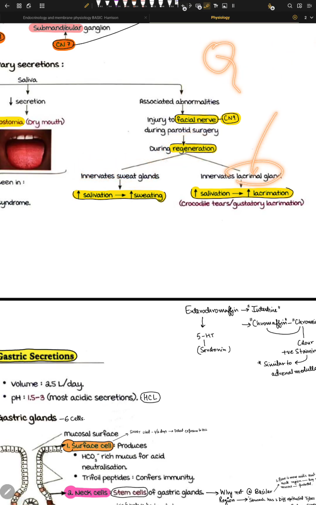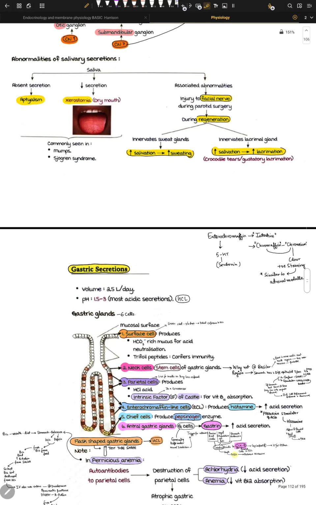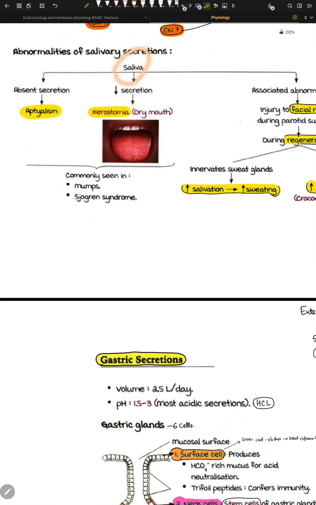Lacrimal means crying. So every time you salivate, you will sweat, and every time you salivate, you will cry. It's really amazing how it works, honestly. And I have no idea why I wrote cranial nerve number 9 here. Leave it. Okay, so here, saliva, right?